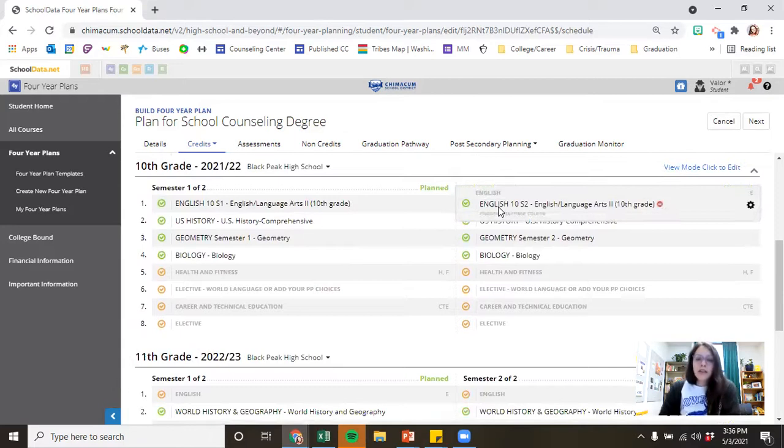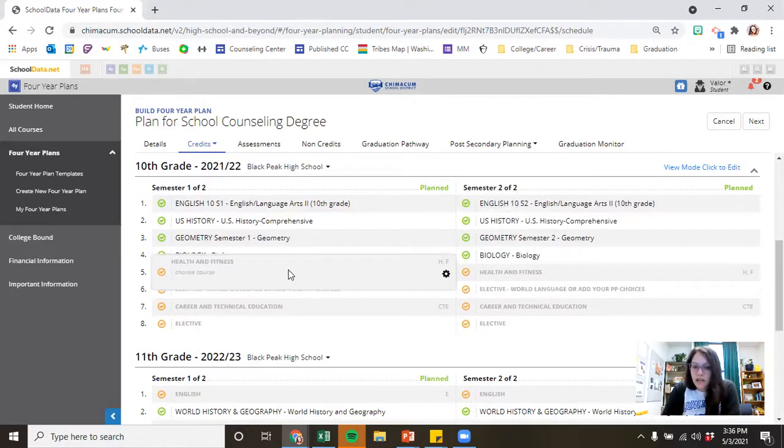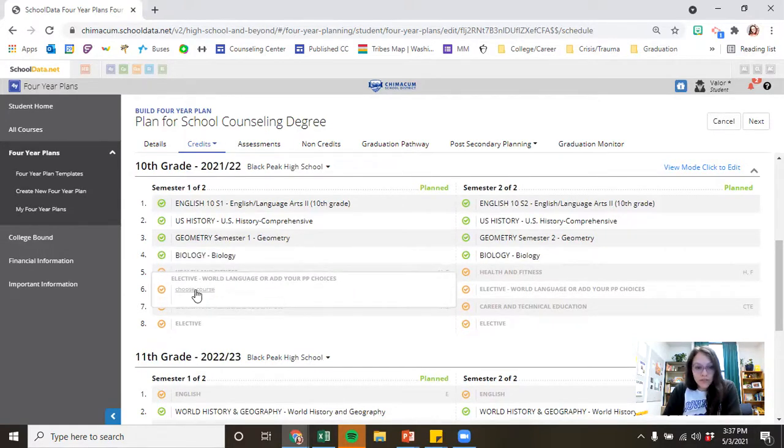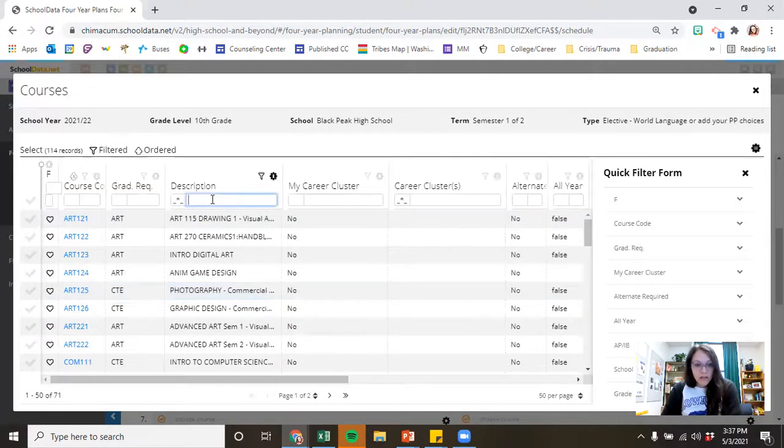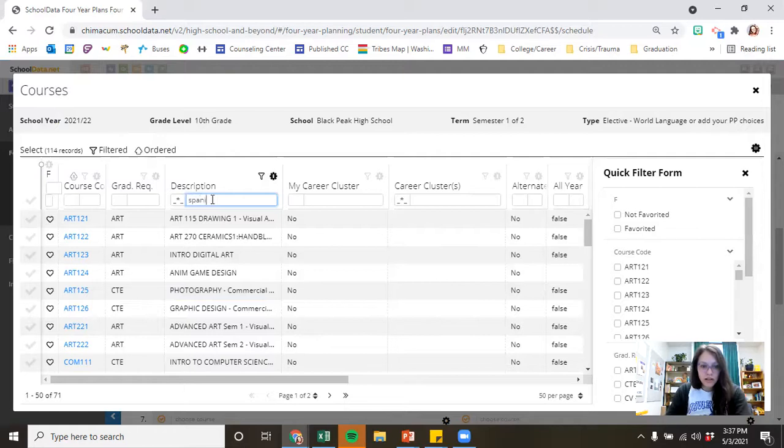But I'm planning on playing sports, so I don't actually want to sign up for a PE class because I think I'll be able to just get a PE waiver, and I want to take something else instead. So instead of filling out a health and fitness class, I'm going to fill out an elective. And I'm actually going to go ahead and just put Spanish 2 in here because I'm taking Spanish 1 right now, and I'd like to just go ahead and take Spanish 2 while it's all fresh in my mind.